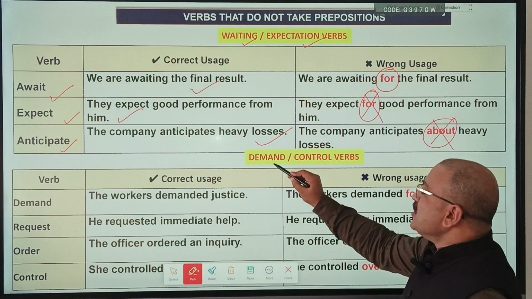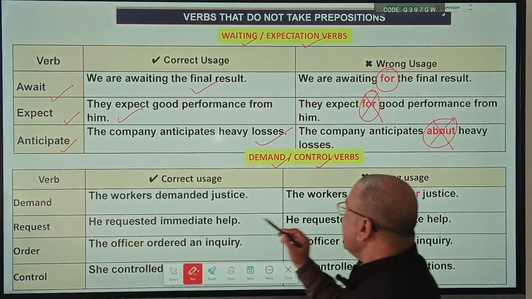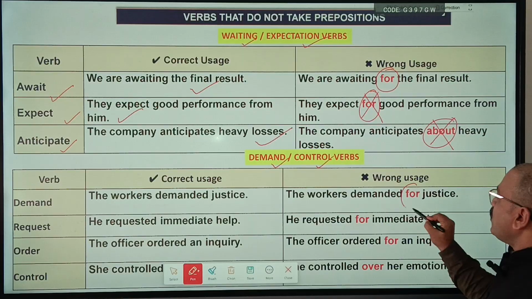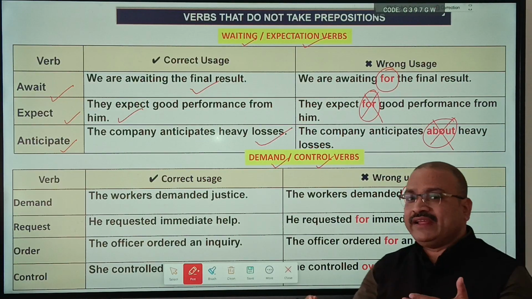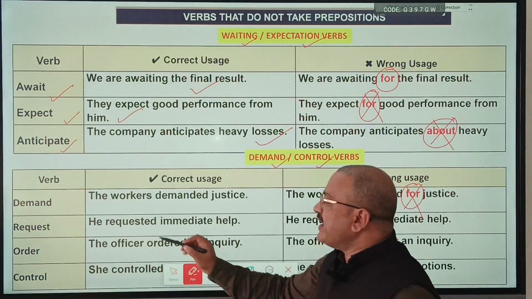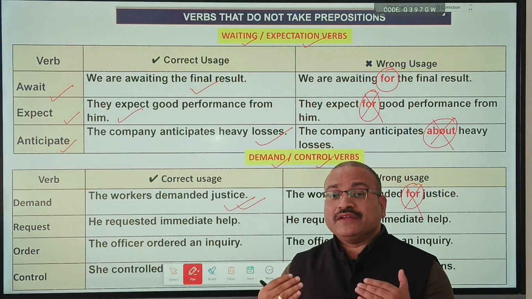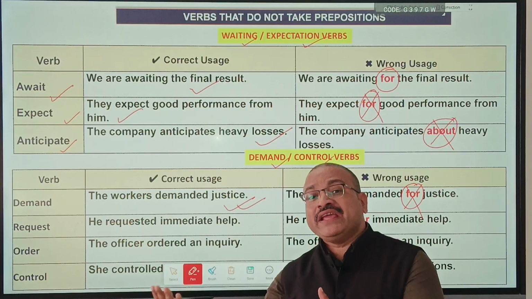Now the verbs showing demand or control. Let us see demand. "The workers demanded for justice." Demand for. "He's demanding for something." Wrong. What is right? "The workers demanded justice." "He demanded me something."